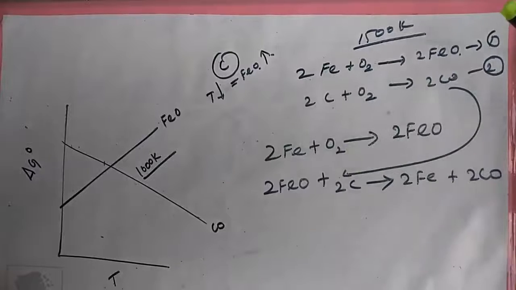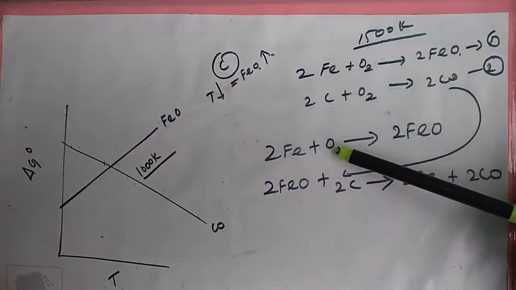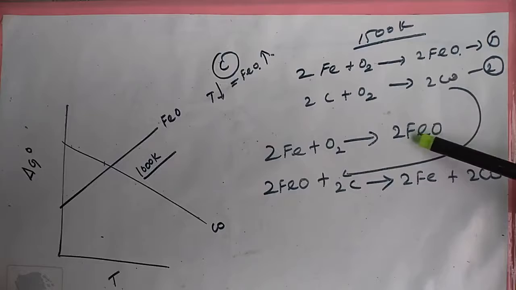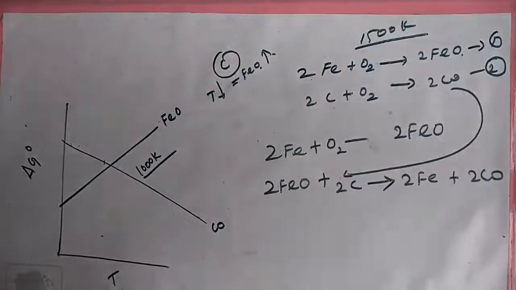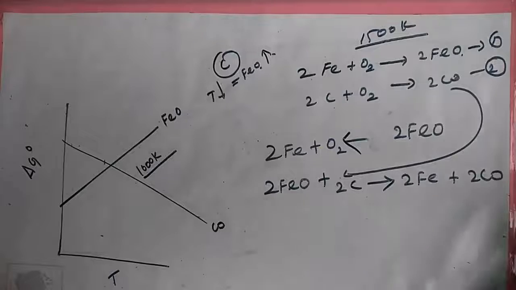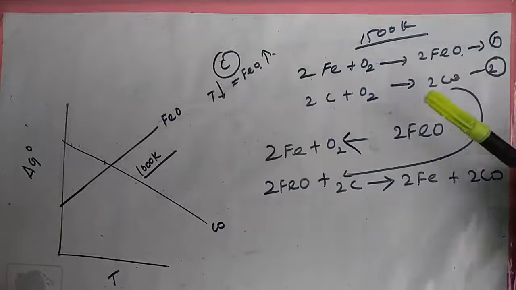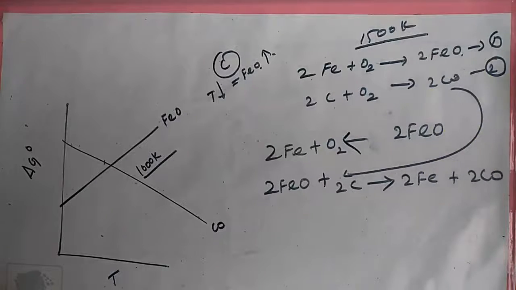Reverse the first reaction: 2FeO gives 2Fe plus O2, with minus del G1 equal to plus 350 kilojoule per mole.